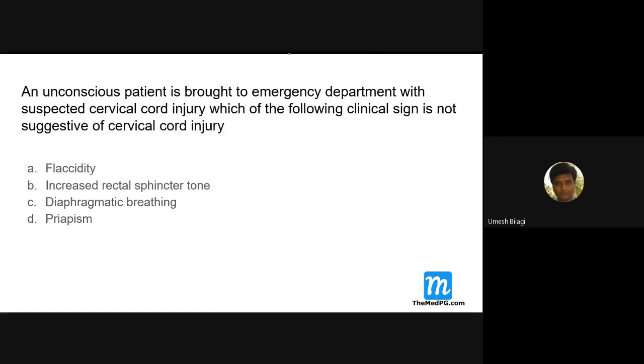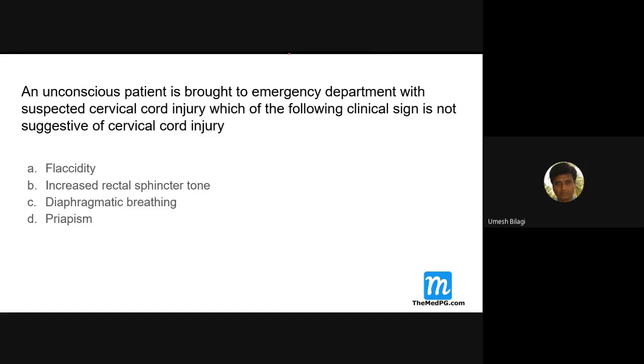An unconscious patient is brought to the emergency department with a suspected cervical cord injury. Which of the following clinical signs is not suggestive of cervical cord injury? Cervical cord lesions mainly cause upper motor neuron disease.